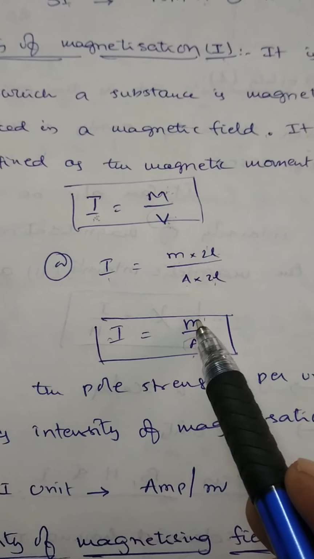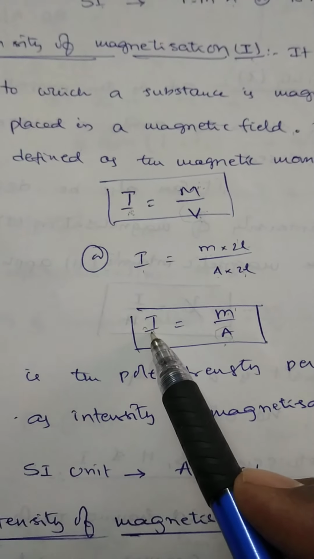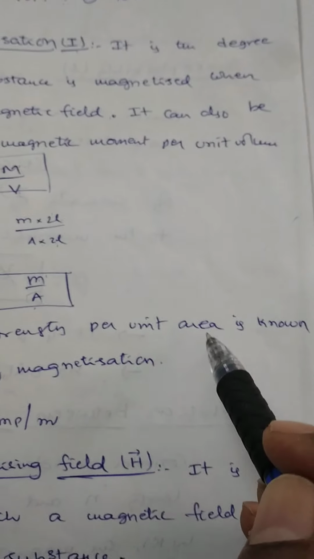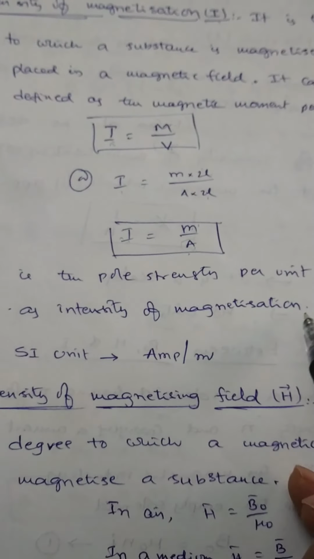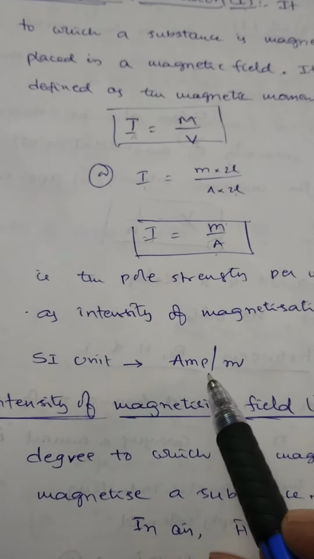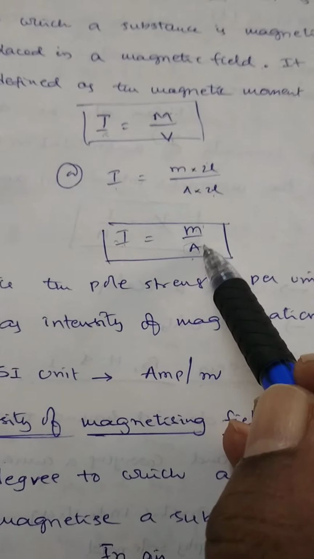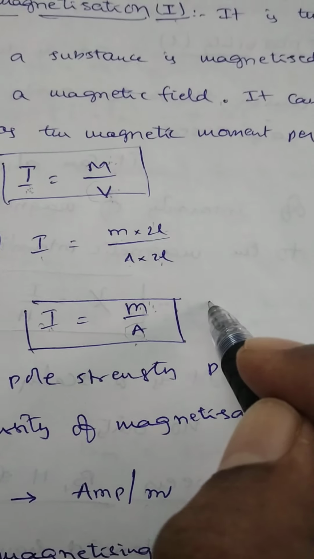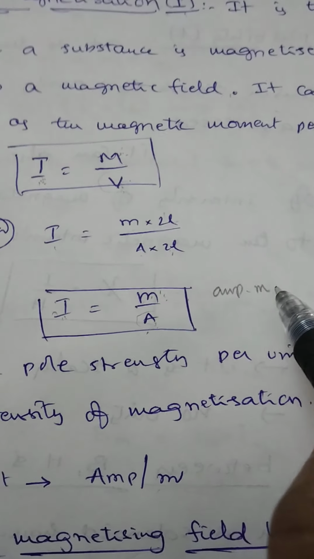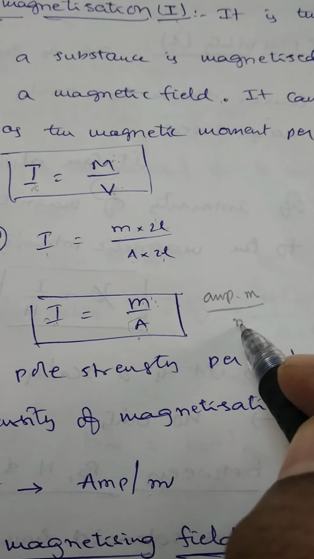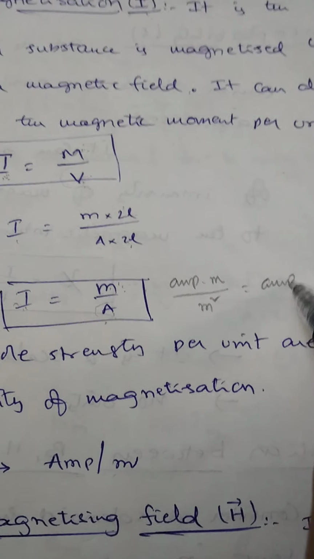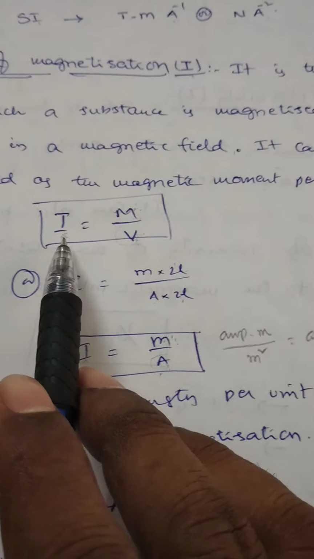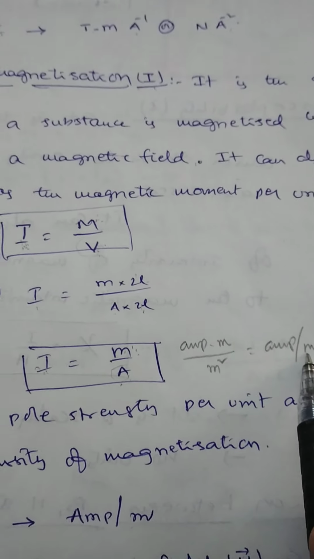That means pole strength per unit area of cross section is also defined as intensity of magnetization. That is, the pole strength per unit area is known as intensity of magnetization. Its SI unit is equivalent to ampere per meter. Why? Pole strength is represented in ampere meter, divided by area in meter square, which gives ampere per meter. Here the SI unit of I is ampere per meter.